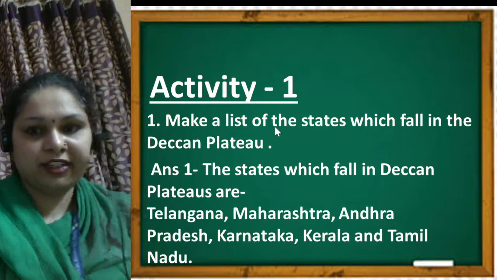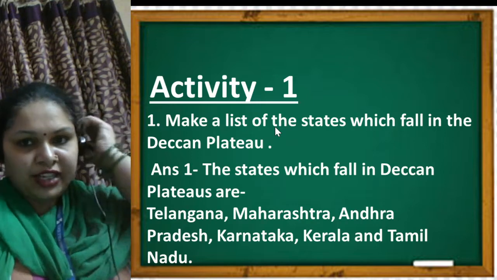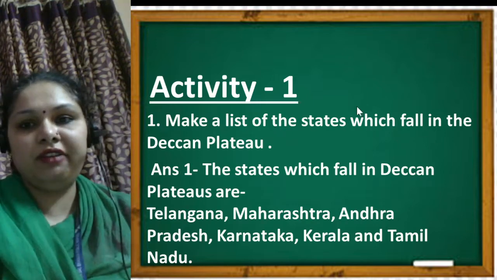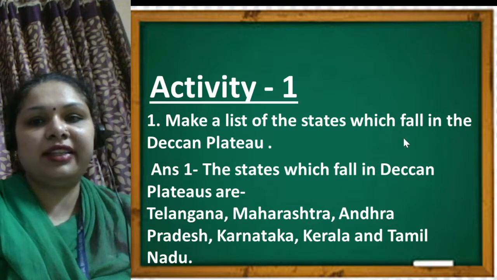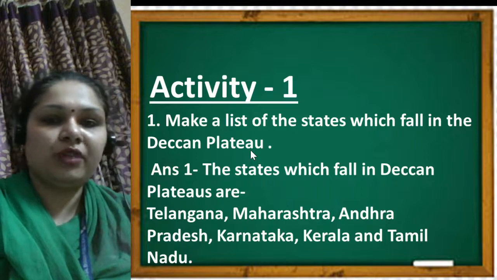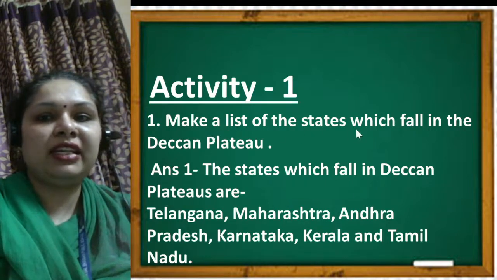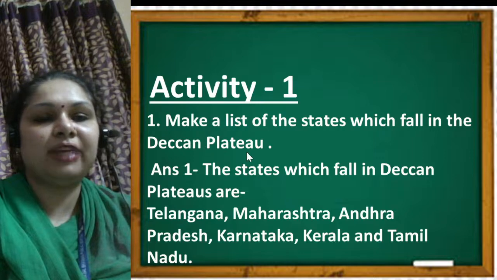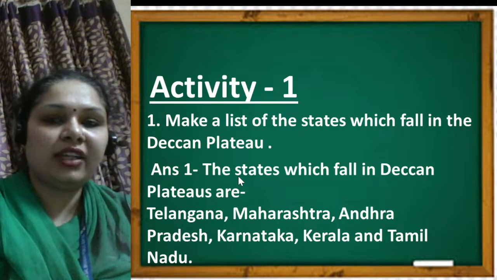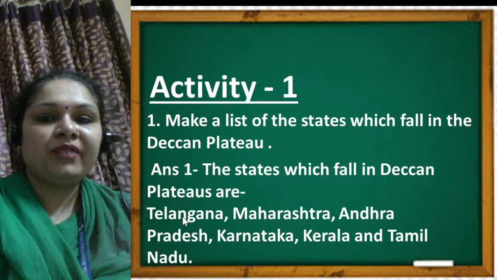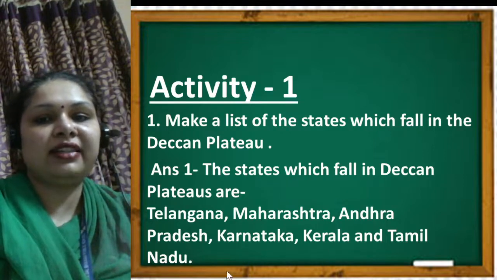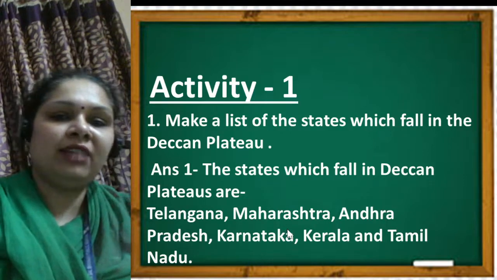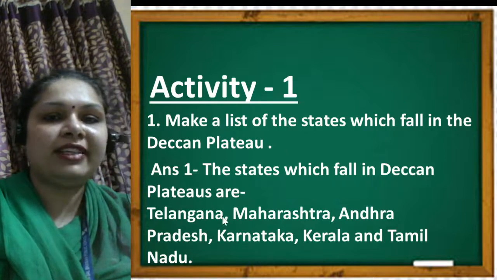So now we will discuss the activity. Yes students, and what is activity 1 we will do? Activity 1 is to make a list of the states which fall in the Deccan Plateau. So in activity 1, you have to make a list of those states which fall in the Deccan Plateau. The states which fall in the Deccan Plateau are Telangana, Maharashtra, Andhra Pradesh, Karnataka, Kerala and Tamil Nadu. So these are the states which come in the Deccan Plateau. Okay students, so you have to write this in the notebook only.